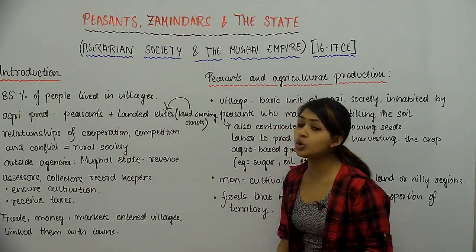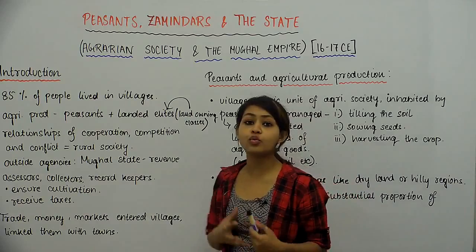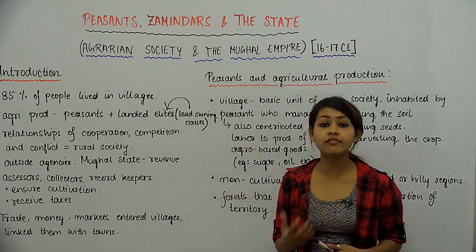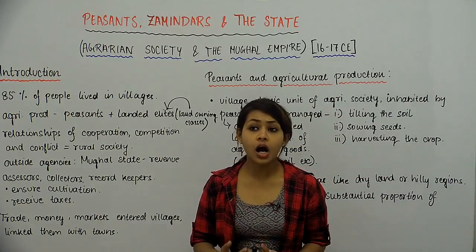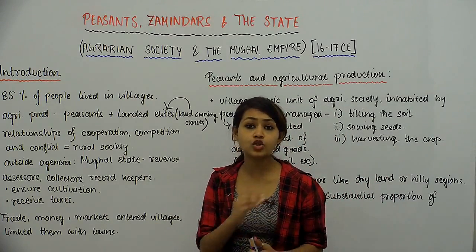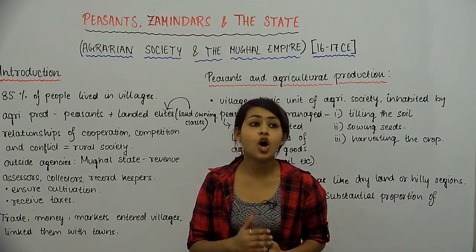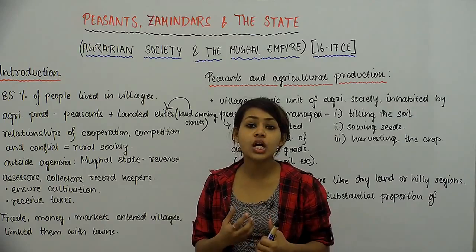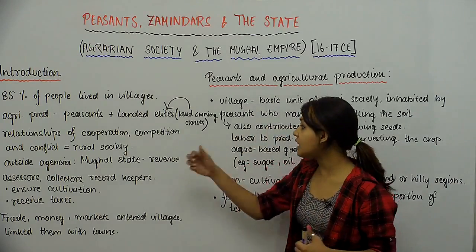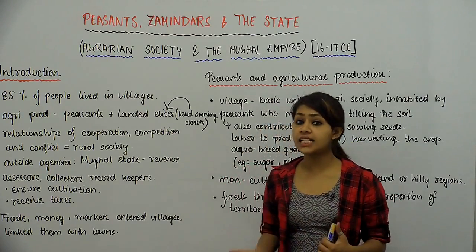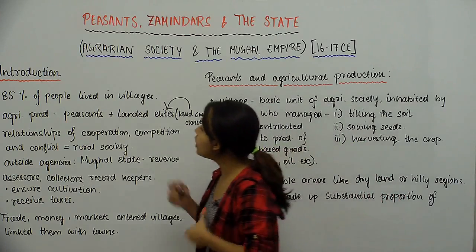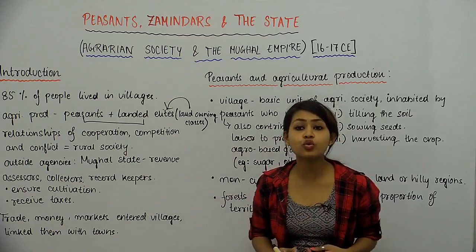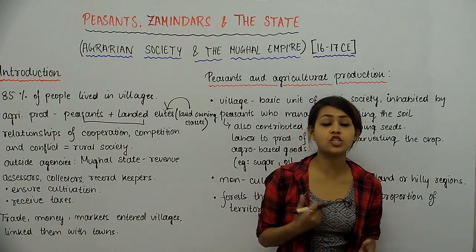So these are the two groups of rural populations that we have. So peasants and landed elites were both involved in agricultural production. तो ये जो agricultural productivity है, जो भी चीजें cultivate होती हैं, जो भी हमारे पास produce है agricultural, so that was cultivated by both peasants, and there was a contribution of the landed elites in that. And these two groups simultaneously claimed their rights to the produce.